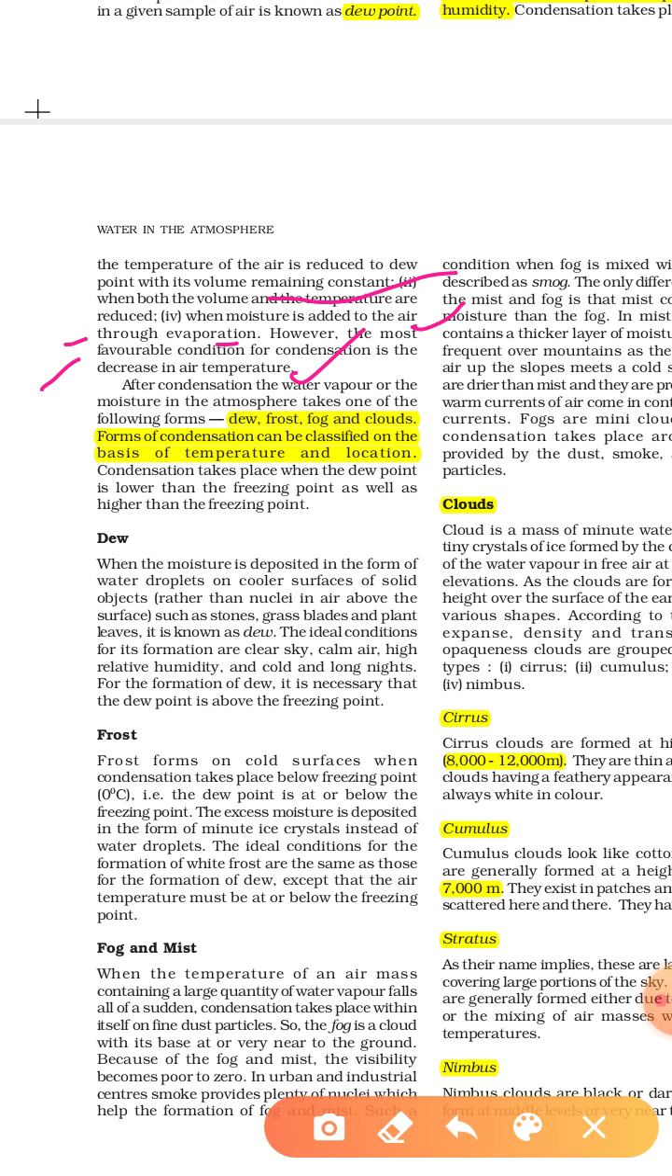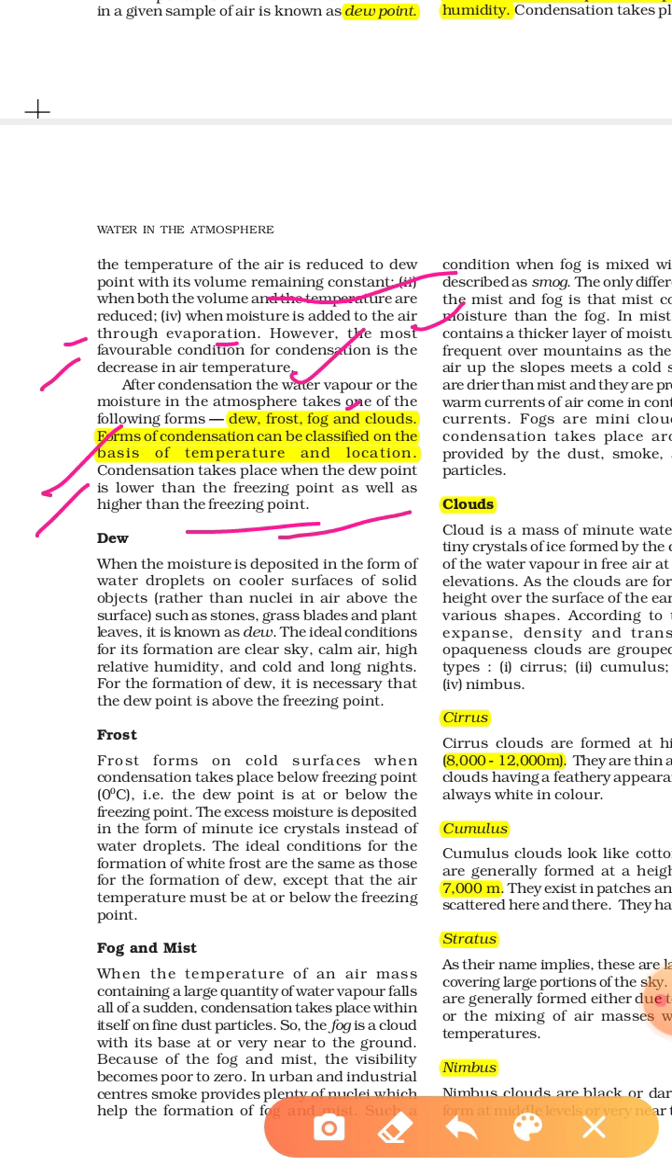After condensation, the water vapor and the moisture in the atmosphere take one of the following forms. So there are different forms of the water vapor in the atmosphere: dew, frost, fog, clouds. Forms of condensation can be classified on the basis of temperature and location. Condensation takes place when the dew point is lower than the freezing point as well as higher than the freezing point. Because if it is at freezing point, in that condition there is a freezing form, condensation can't be held. And if it is much lower than the freezing point, it means the temperature is high, so in that form also condensation can't take place.